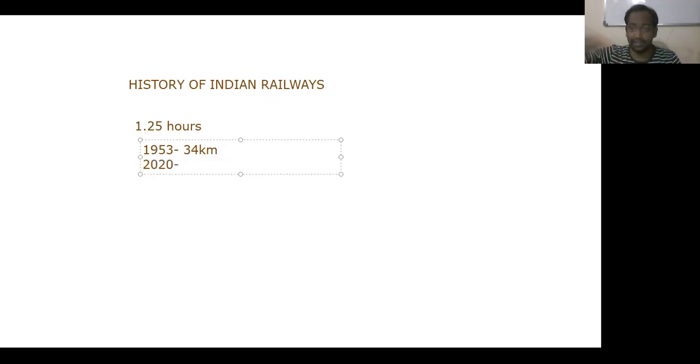the total length of the Indian railway tracks has increased in a giant way. It is a giant network: 64,460 kilometers throughout the country, from the foot of the Himalayas in North India to Kanyakumari in South India, from north to south, and also from Dibrugarh in East India to Dwaraka in West India.